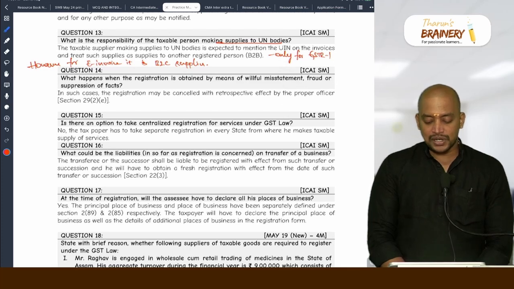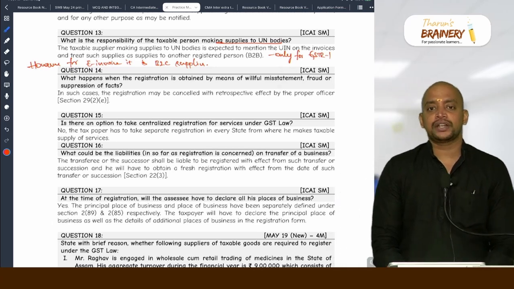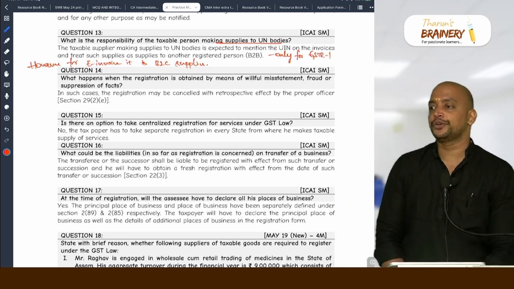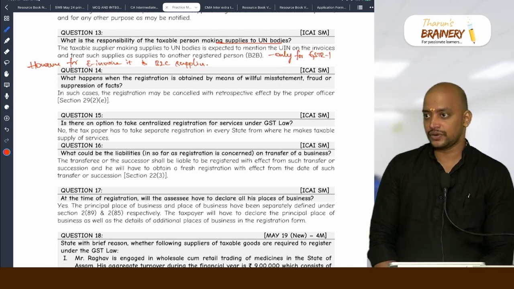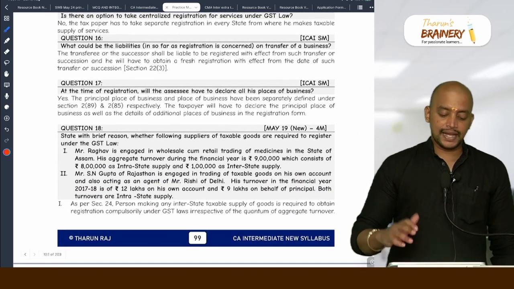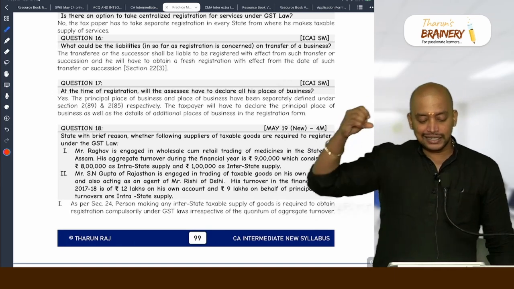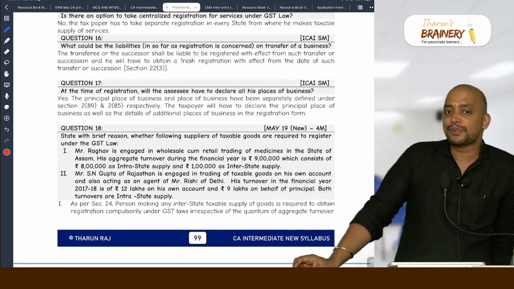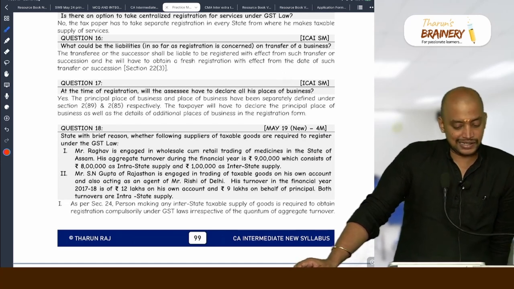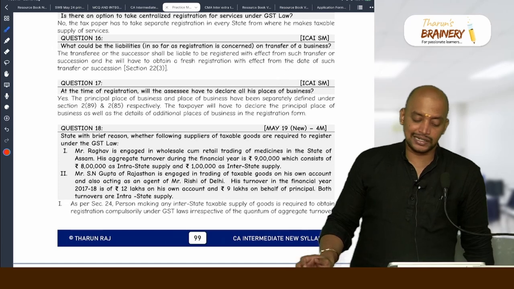What could be the liabilities in so far as registration is concerned on transfer of business? Whenever we transfer the business, what will happen? In registration chapter, what we need to do? We need to cancel the registration. Okay. Then the recipient should obtain a new registration. At the time of registration, will the assessee have to declare all his places of business? Yes. And one place will be principal, other place will be additional.